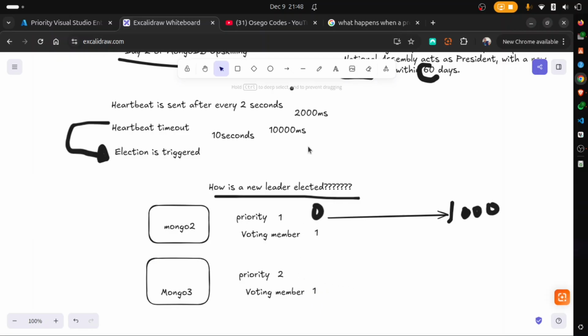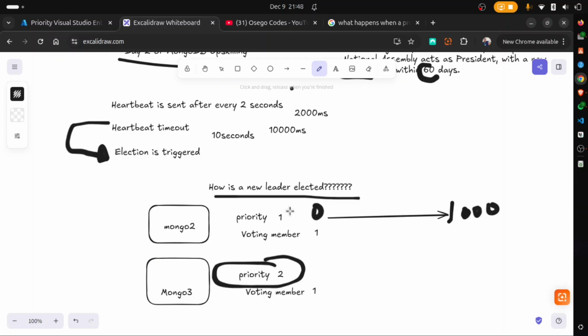Now, when an election is triggered, the first condition that is checked is which node has the higher priority. Then we see that it's node 3, Mongo 3. Mongo 3 has a priority of 2. This will automatically become the new primary because of the priority number 2. So that is point number 1.